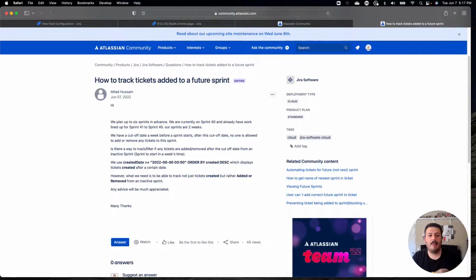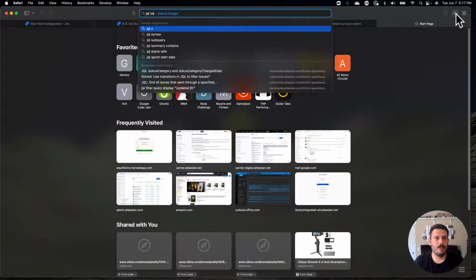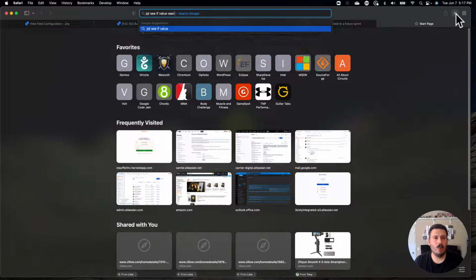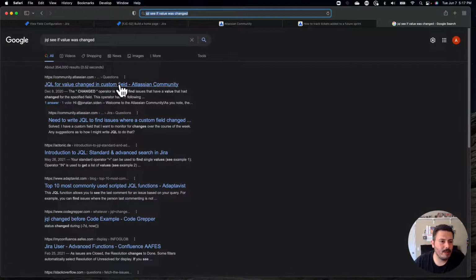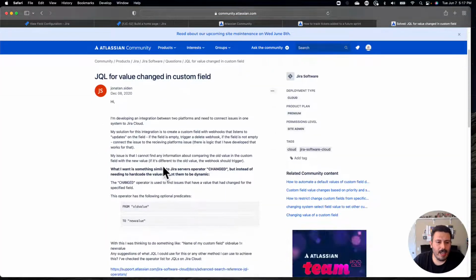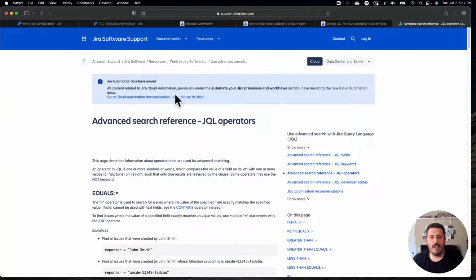The only thing that comes to mind is that you can see certain fields in JQL, and let me pull these up, to see if they were changed. So I'll do a JQL, see if value was changed. This is a piggyback off of our question from last week, where somebody was asking, I have code that potentially got changed, how do I know if it actually got changed or not?